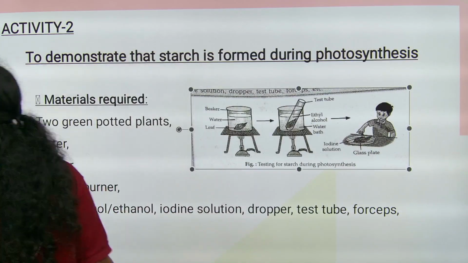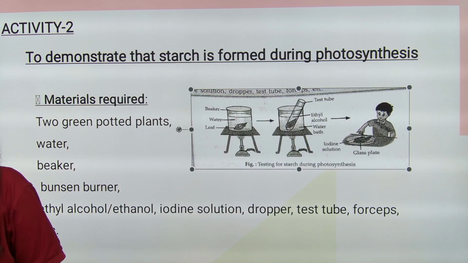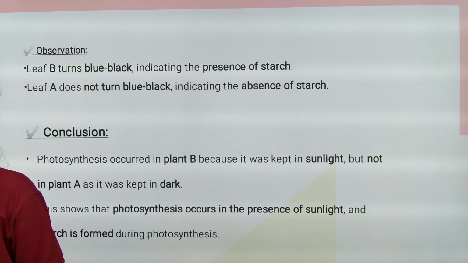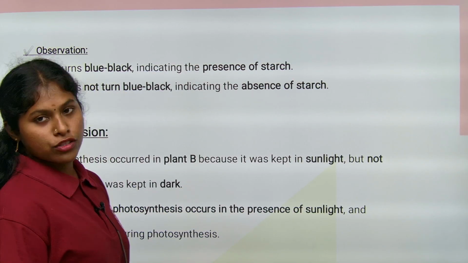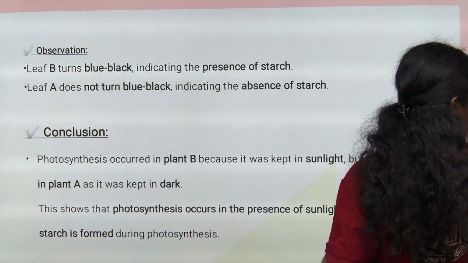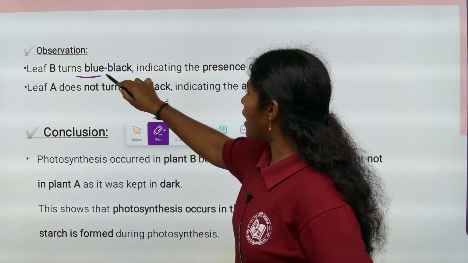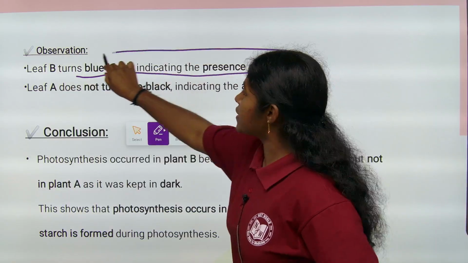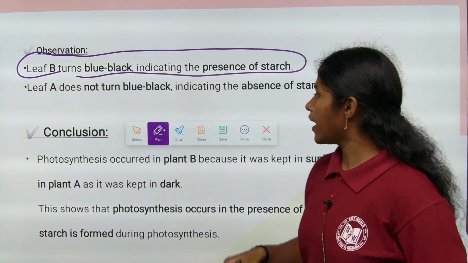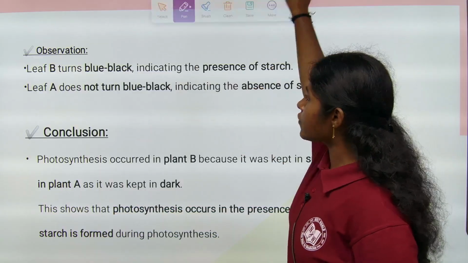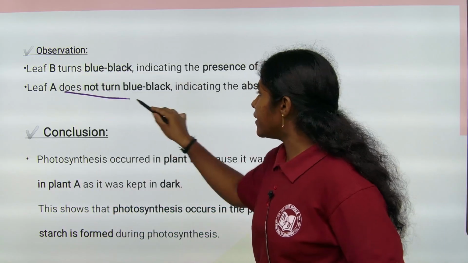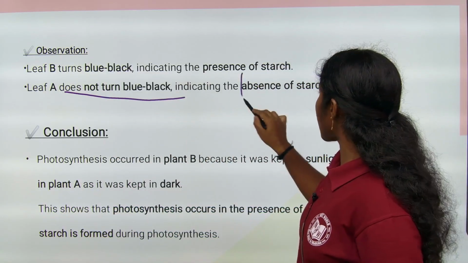Let's see the observation. Here leaf B turns blue black, indicating the presence of starch. Of course we know about it, right? Leaf A does not turn blue black, indicating the absence of starch.